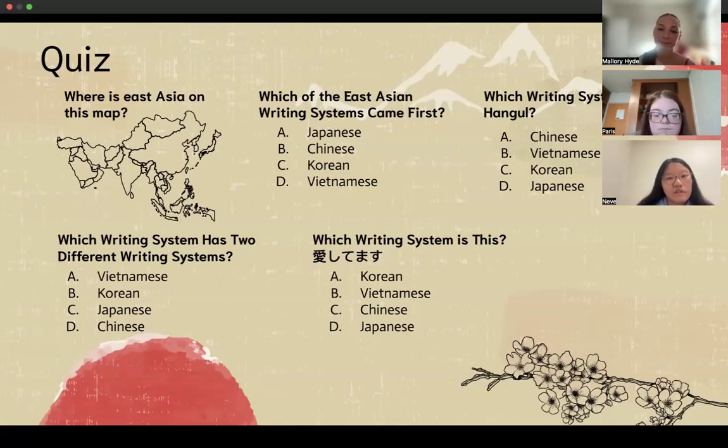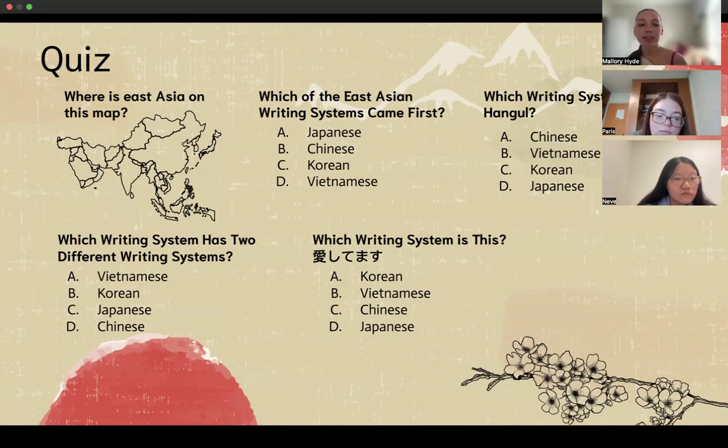Our next question, which of the East Asian writing systems came first? We have A, Japanese, B, Chinese, C, Korean, D, Vietnamese. And the answer is B, Chinese. The next question is which writing system uses Hangul? It's either A, Chinese, B, Vietnamese, C, Korean, or D, Japanese. And the answer is C, Korean.